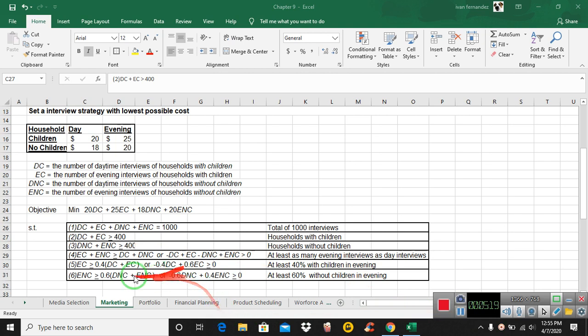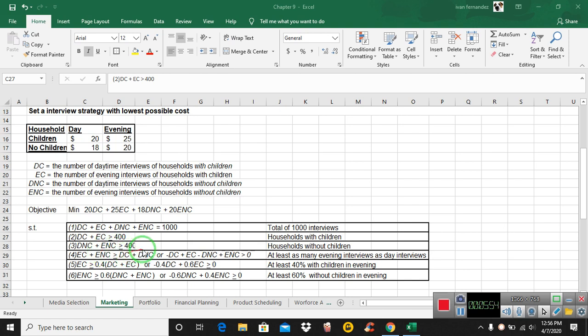For the next, we need to do some computation, just playing around with the formula. Number 4 says that there must be at least as many evening interviews as day interviews. So EC plus ENC, which are the interviews during the evening, the sum of those two must be greater or equal to the sum of the daytime interviews, DC plus DNC. Now, in this format, you can't use that in Solver. So you need to manipulate this equation. You need to move everything to one side.